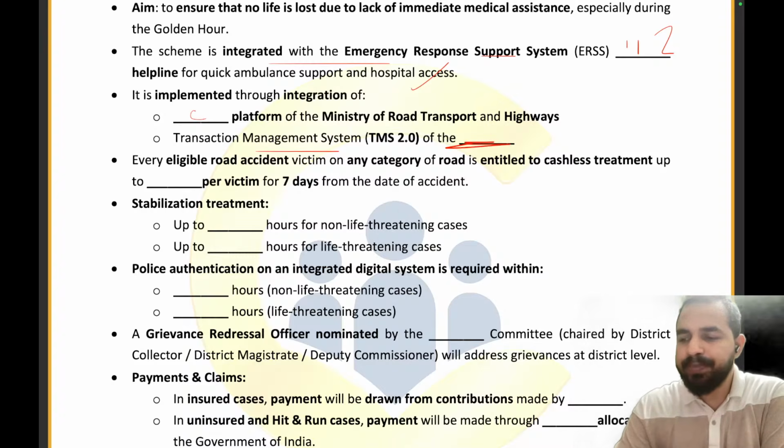What is the right answer? The transaction management system of dash. Please tell me here. National Health Authority. Well done.